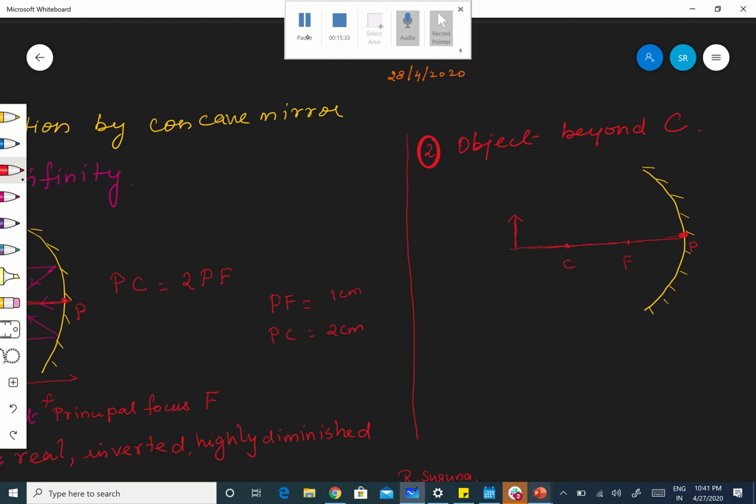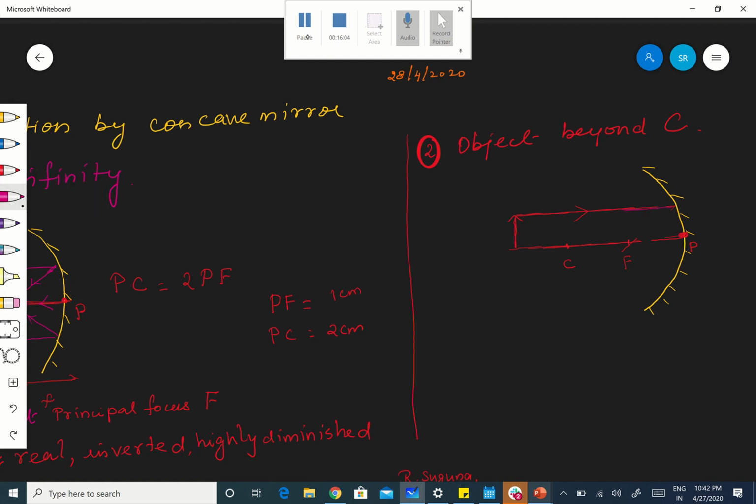One ray parallel to the principal axis, very easy, because you know after reflection it will pass through the focus. Already you know this one. So one ray is parallel to the principal axis, and after reflection, where will it go? It passes through the focus. You people definitely have to use the scale.